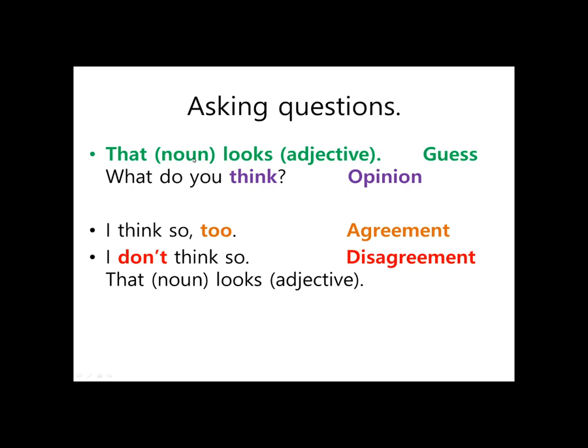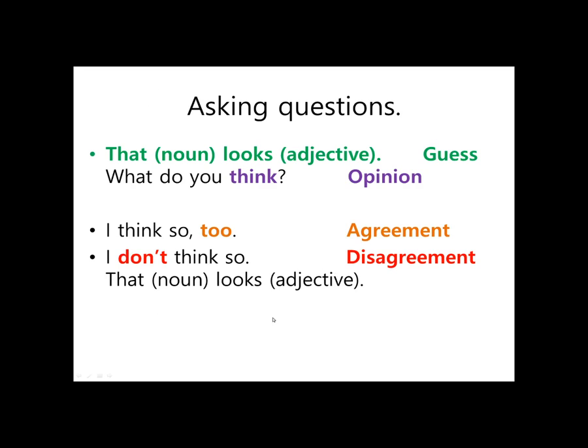But if you want, remember to ask your question. That soup looks hot. So we have a noun here, our item we're talking about, and a description. That pizza looks delicious. What do you think? I think so too. Or I don't think so. That pizza looks terrible.